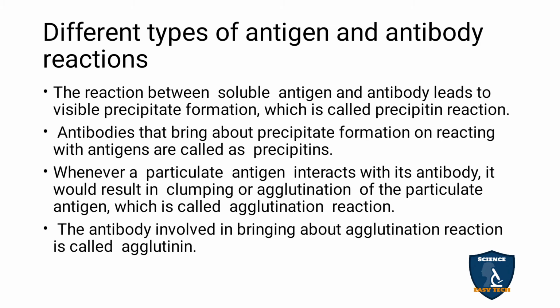That is called precipitin reaction. The antibody which produces precipitate around the antigen is called precipitin. When a particulate antigen interacts with its antibody, it forms clumps around it, or agglutination takes place. That reaction is called agglutination reaction. The antibody bringing about the agglutination reaction is called agglutinin.